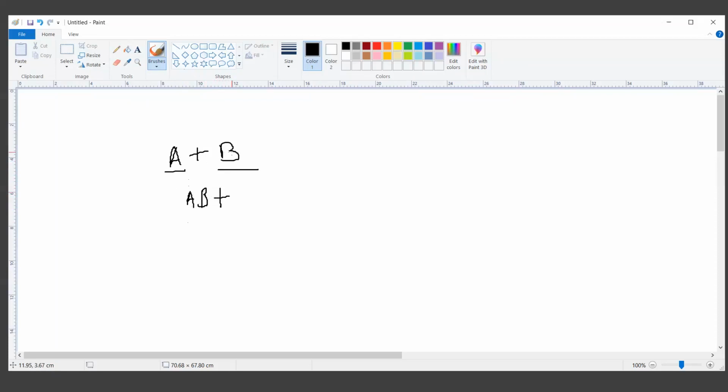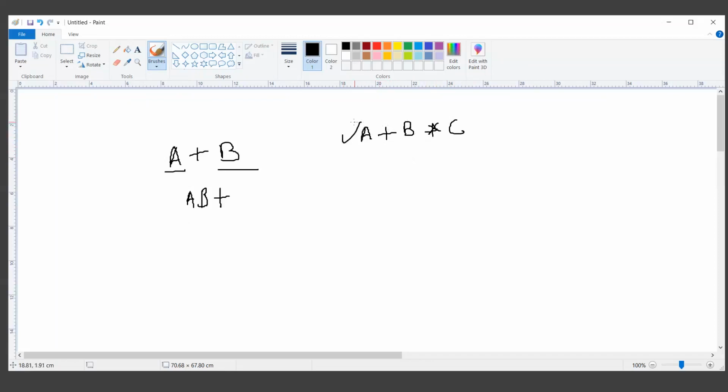This is the simplest expression that we can immediately convert from infix to postfix. What if you have a bit lengthy expression? For example, let me write A plus B multiplication C. Here we have two operations, and let's say we decided to convert this infix expression into the postfix format.